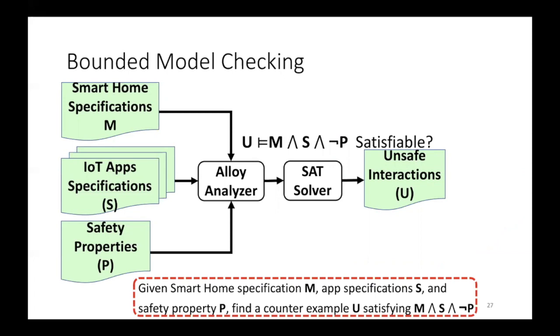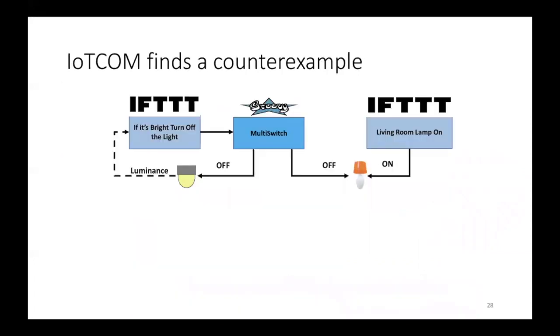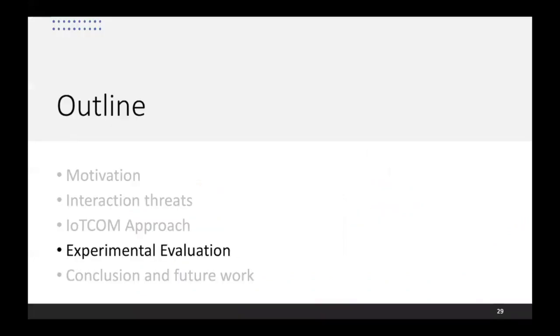Alloy here is a lightweight tool to perform bounded model checking. Therefore, we can achieve scalability. Then by the end, for our illustrative example, Alloy can identify the 2 violations that we have, the action repeat and the action conflict.